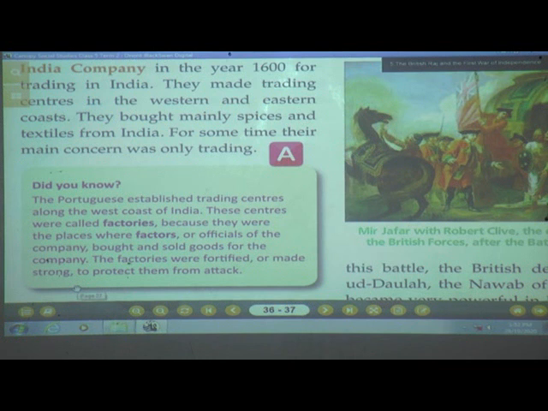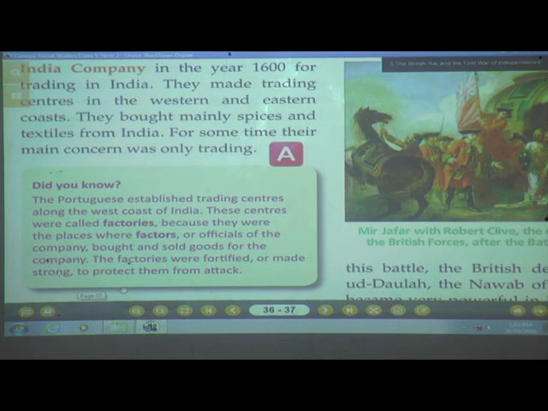The factories were fortified, or made strong, to protect them from attack. Slowly, the Portuguese made their own trading centers along the west coast, and these centers were called factories.